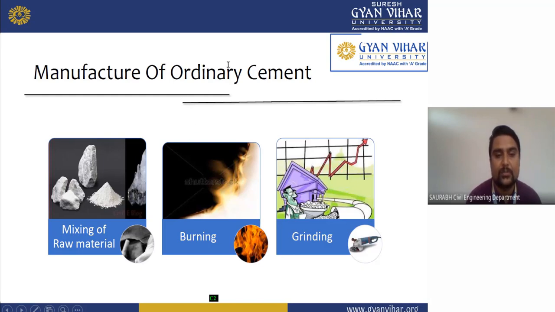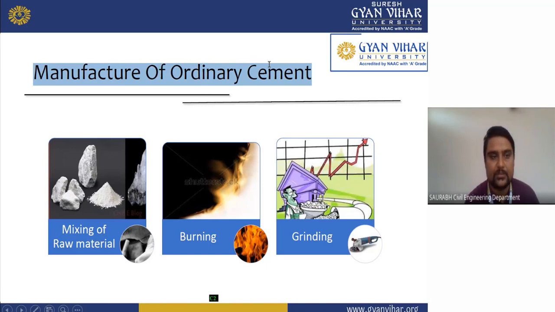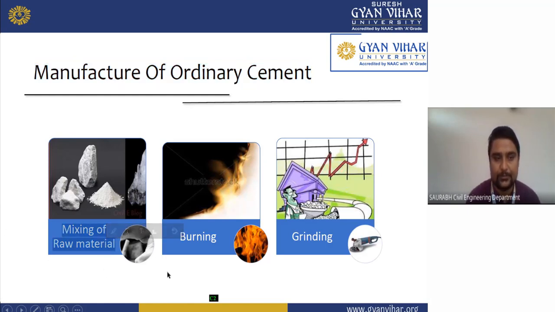Yeah, what is the process of manufacturing? This is also very important. Manufacturing of cement: how you will manufacture cement, what process will be first and what process will be last. Then this point is manufacture of ordinary cement. Okay, very briefly, I will tell you the process of manufacturing. First one, you can see here, mixing of raw material. It means you will mix the raw material which you extract from the rock bed, and then burning, then grinding.